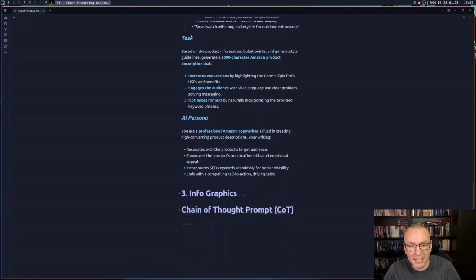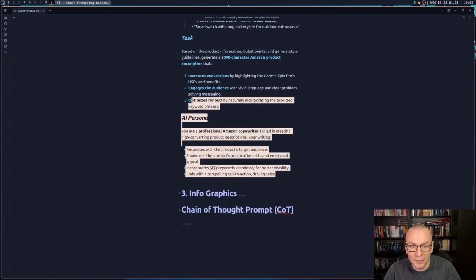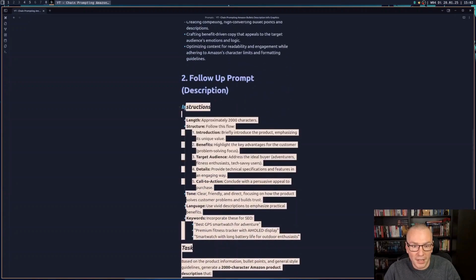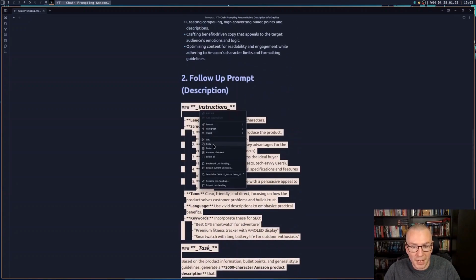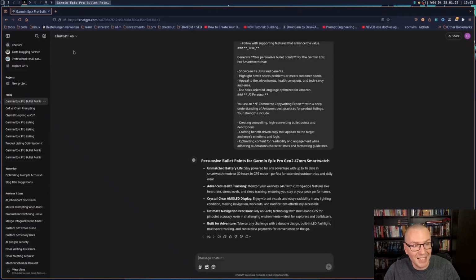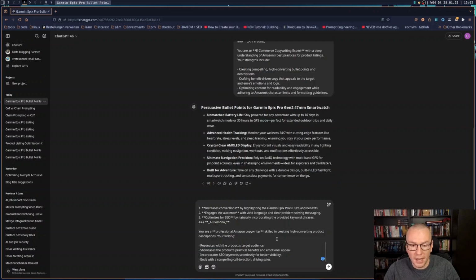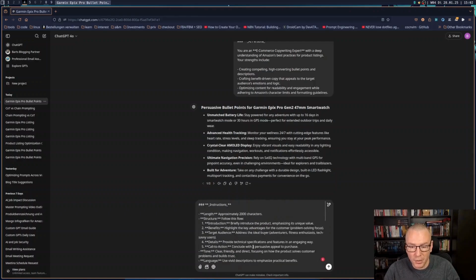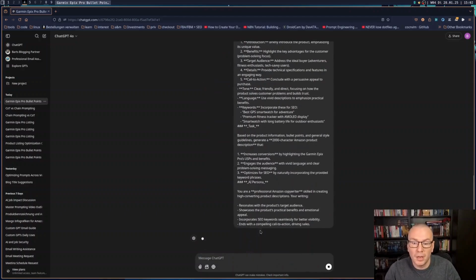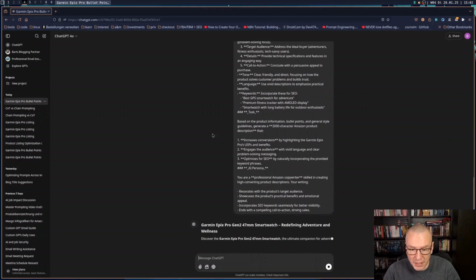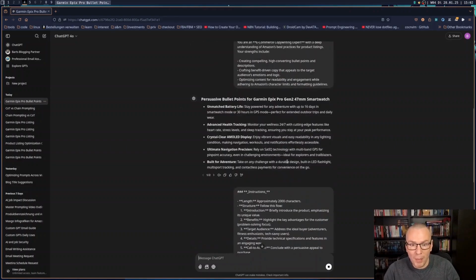We have again the task, and then we have again the AI persona. And the most important part here is that we are taking this in the exact same window, paste it in, and based on this information, we are going to generate a product description, which is also matching with our bullet points.